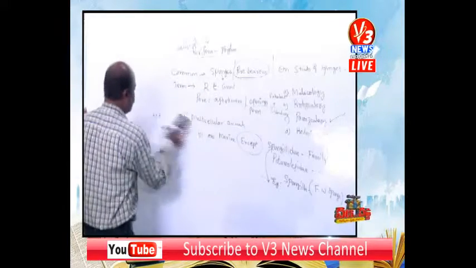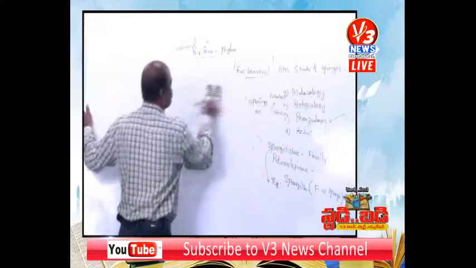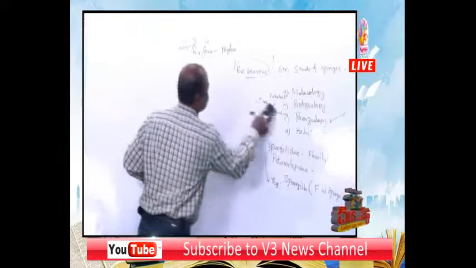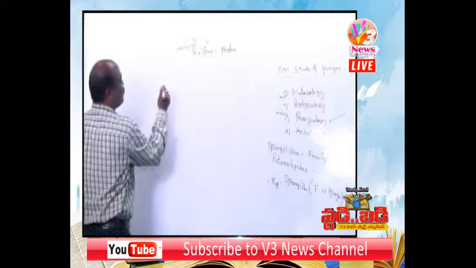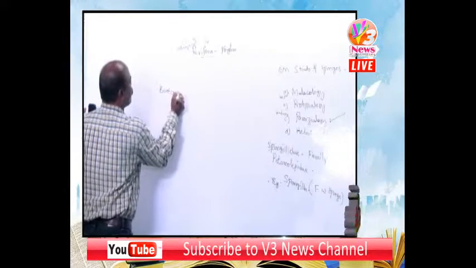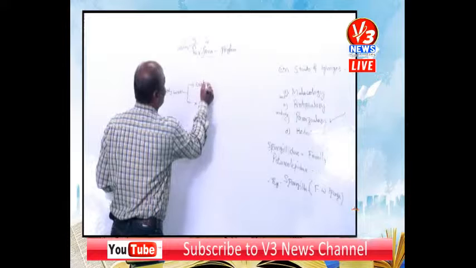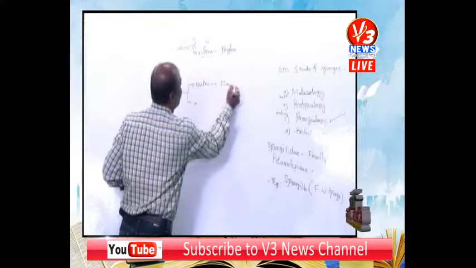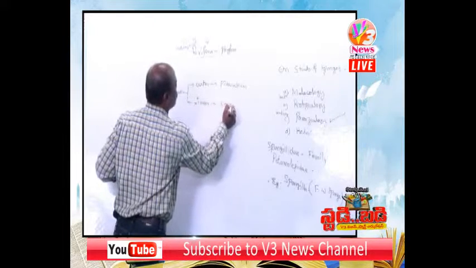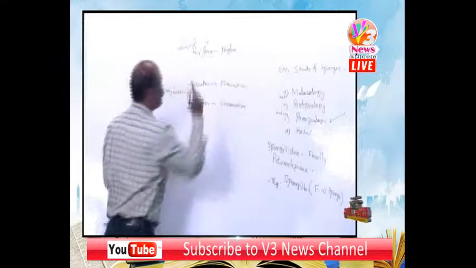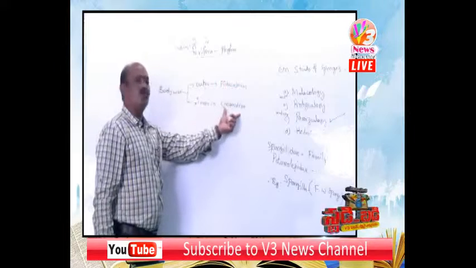Now come to the body wall. The body of a sponge is with 2 layers. The outer layer is the pinacoderm, and the inner layer is the coenoderm.